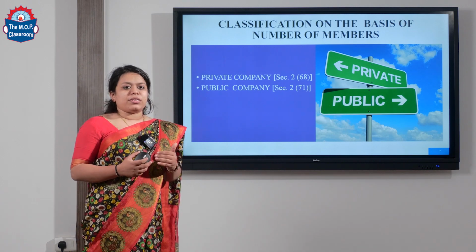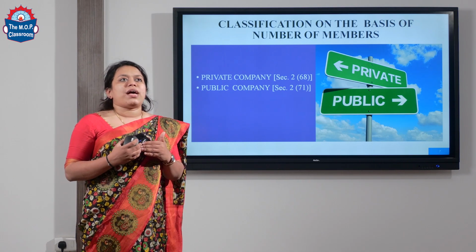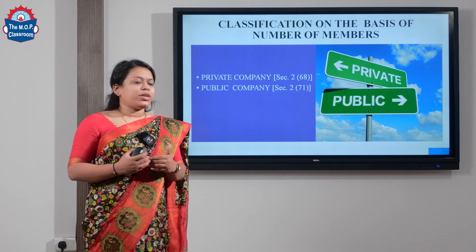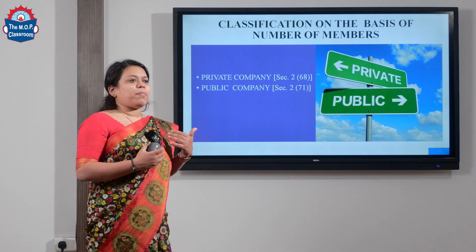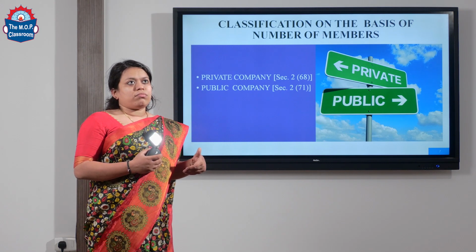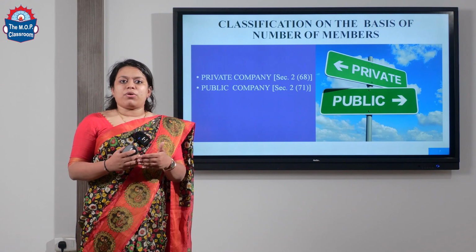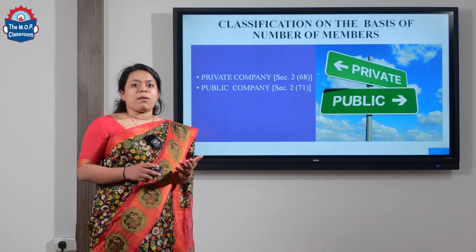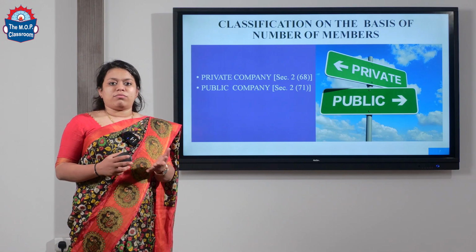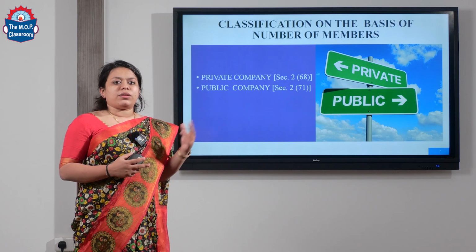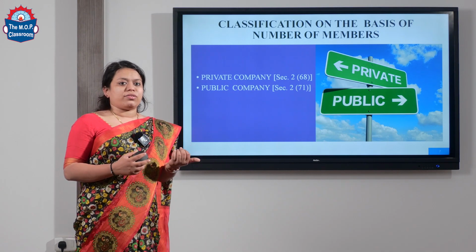In private limited companies the maximum number of members is 200, and in public limited companies the minimum is 7 and the maximum has no limit. For example, private limited companies are like Reliance, and public limited companies are like State Bank of India and Reserve Bank of India.